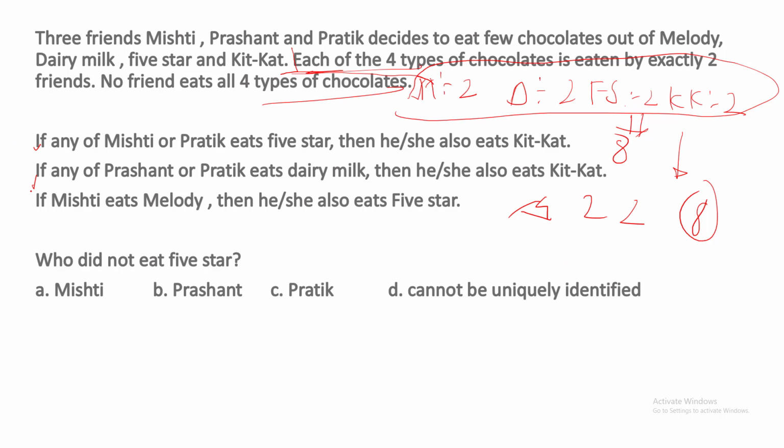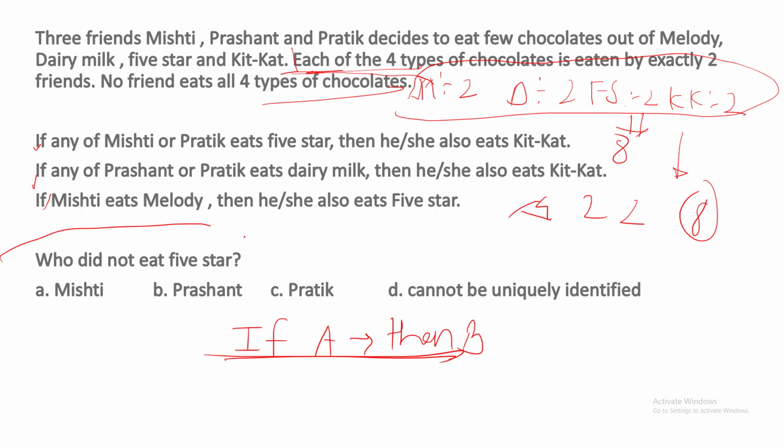Now coming back to these three conditions, you should know the use of the sentence "if A then B". I will try to explain how this sentence works. But before explaining, you can try to look at the cases, make as many cases as possible, try to eliminate the cases as per these conditions, and see if you can find the answer to this question. I want you to try your best, then only look at the solution. Pause the video now, work on these things, make the cases, and then only see the solution.